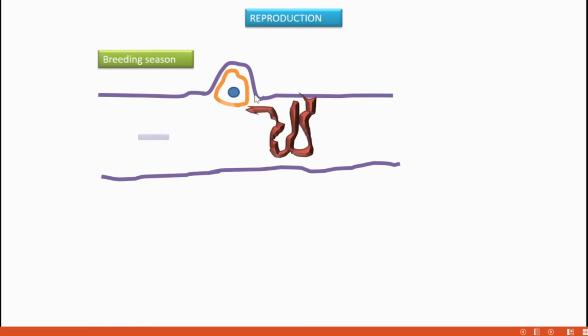These gametes are shed into the body cavity, and from the body cavity they enter the nephridiopore, and through the nephridiopore they pass to the external environment for fertilization with the opposite sex.